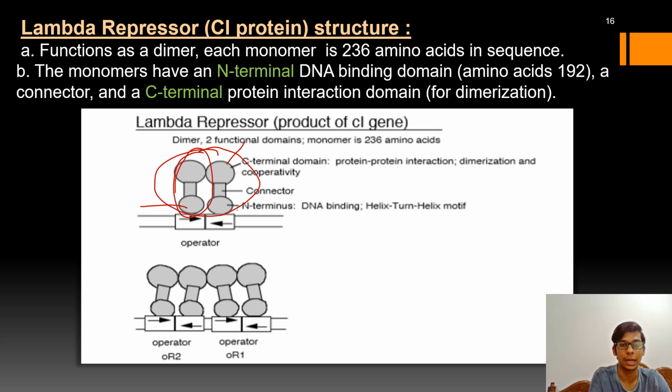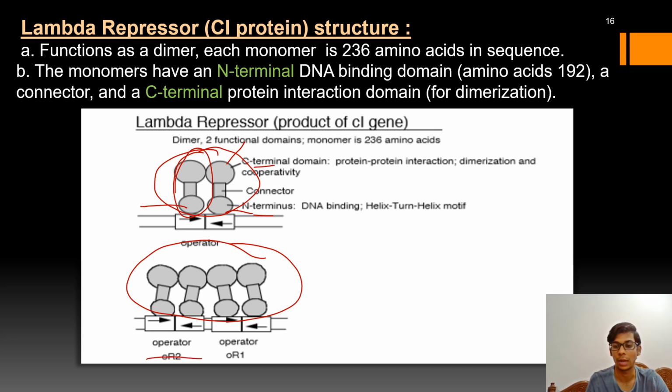So it has one N terminal domain and one C terminal domain. The C terminal is responsible for protein-protein interaction, and it helps in the dimerization and cooperativity of the C1 protein. The N terminus is helpful in DNA binding, and it is also known as the helix-turn-helix motif. So this is the C1 protein which is bound on the operator